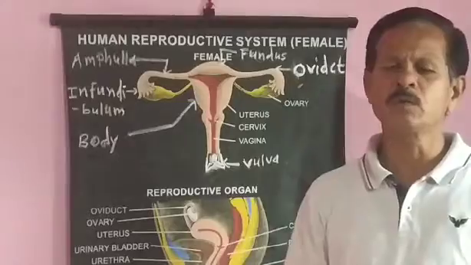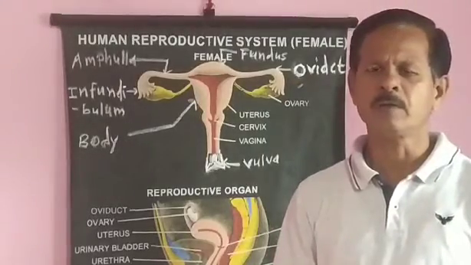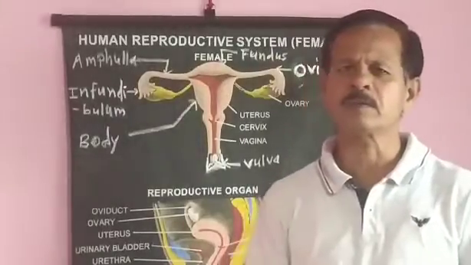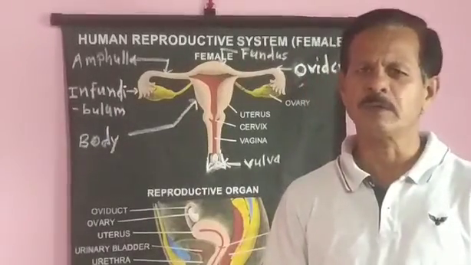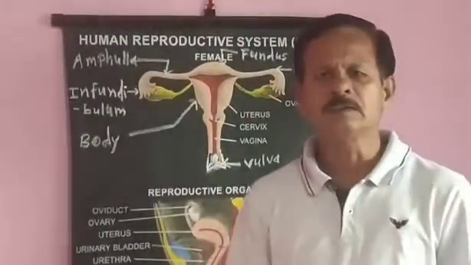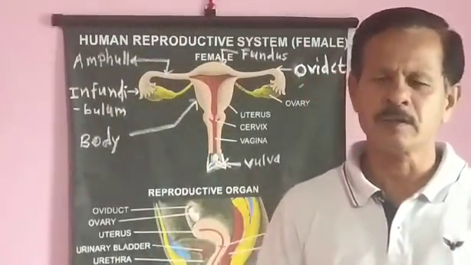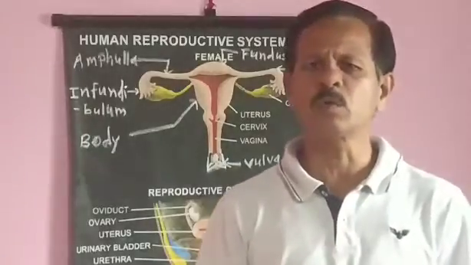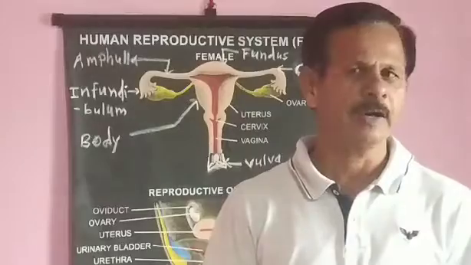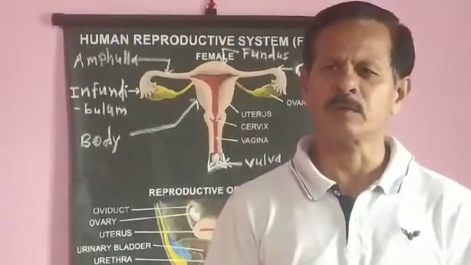It contains loose connective tissue and is made up of nerve fibers, blood vessels and lymph vessels. Cortex is externally lined by germinal epithelial cells. These cells produce groups of oogonia called egg nests, and from these egg nests primordial follicles are developed.